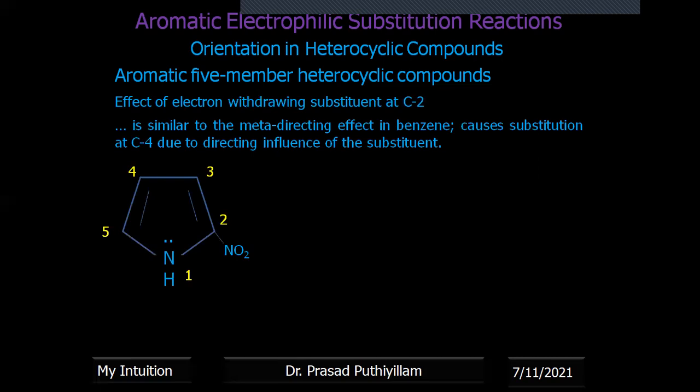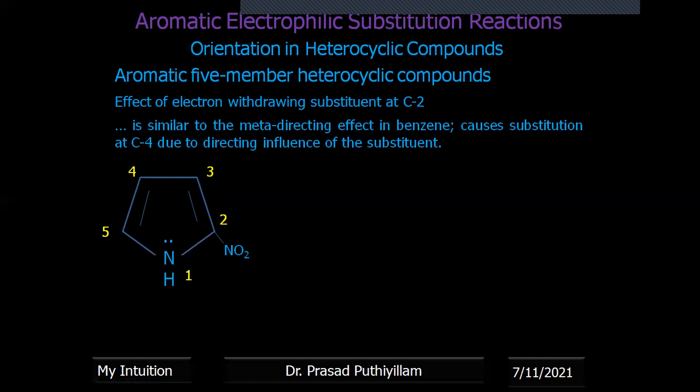Therefore, taking the example of 2-nitropyrrole, with positions given as 1, 2, 3, 4, 5, it should give substitution at the C4 position. Because it is an electron-withdrawing group, positive charge goes to this position, and this position also gets positive charge. Therefore, comparatively, position 4 has more electron density. You can draw the resonance structures. If NO2, with its N=O double bond, takes the electrons, these electrons will go there and this electron will go here. That means at position 3 it loses electron density, at position 5 also it loses electron density, whereas position 4 is not affected.